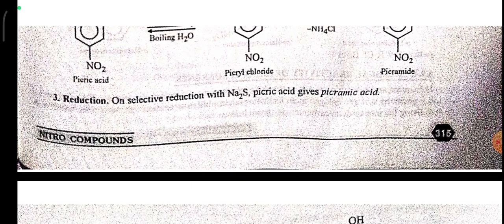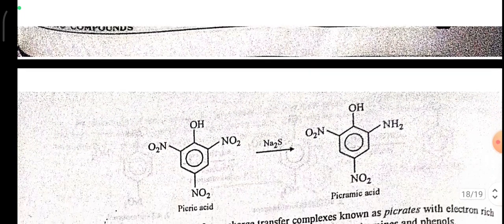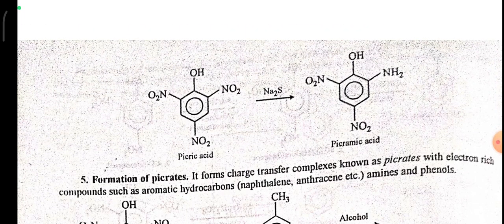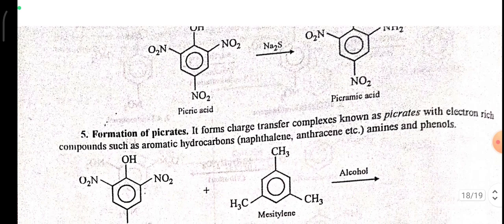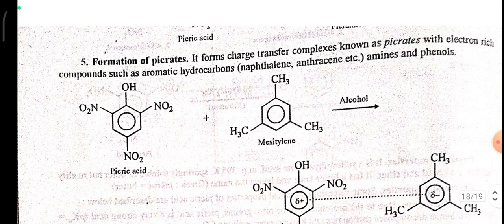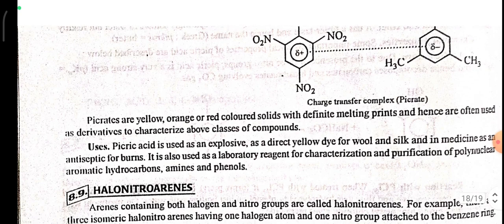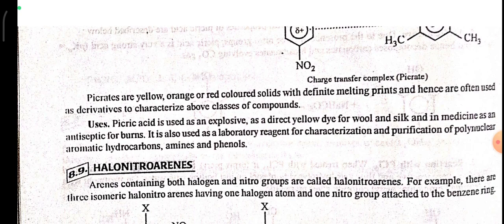Reduction. On selective reduction with Na2S, picric acid gives picramic acid. Picric acid reacts with Na2S, gives picramic acid. Formation of picrates. It forms charge transfer complexes known as picrates with electron-rich compounds such as aromatic hydrocarbons, amines, and phenols. Picrates are yellow, orange, or red colored solids with definite melting points, and hence are often used as derivatives to characterize the above classes of compounds.